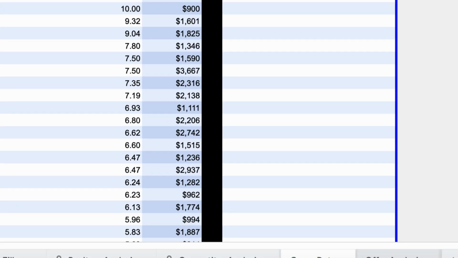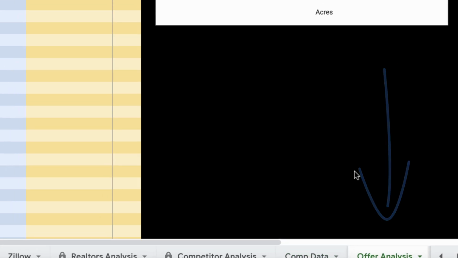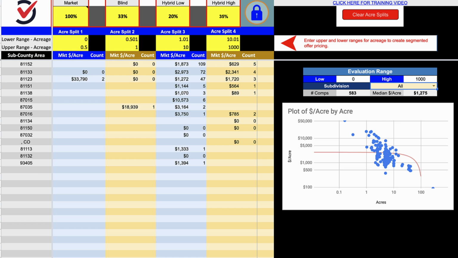Now we can go over here to offer analysis, and this is where it starts to get really interesting. What it's doing here automatically is pulling in all the comp data from the previous tab that we just saw, and it's sorting out all of those comps, and it's giving you this little chart over here on the right, which can help you understand where the clusters of properties are in terms of their sizes and their values.